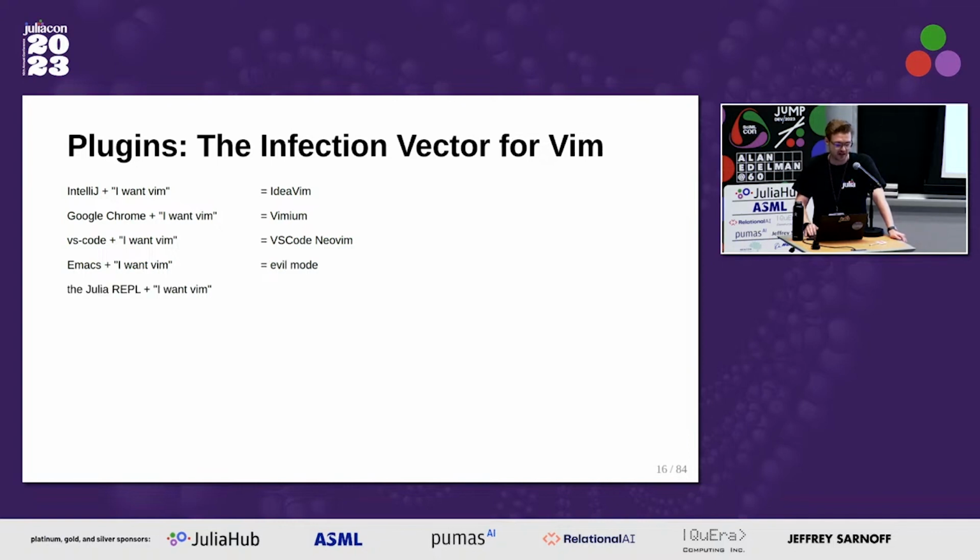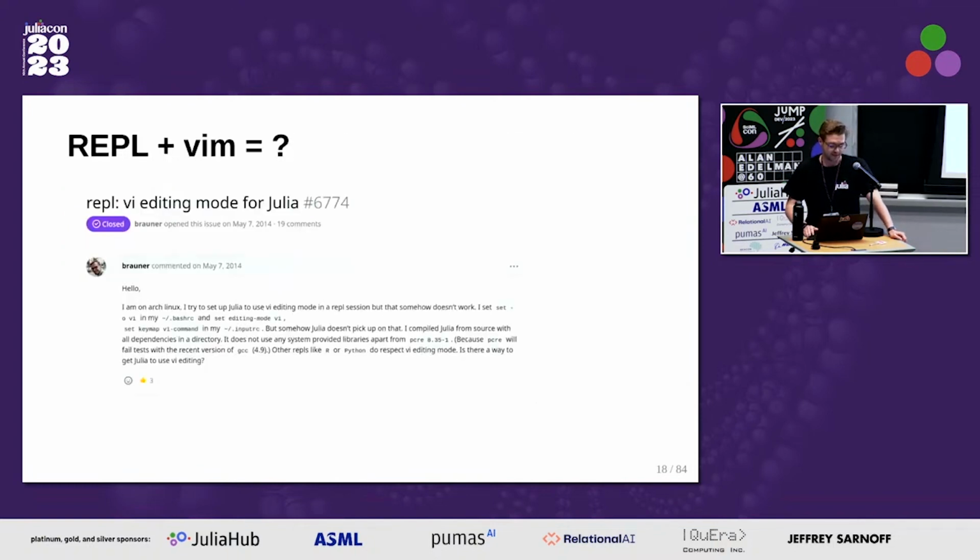So a question that has long persisted in the Julia community is, why isn't the Julia REPL also Vim? And my hope is to show you how VimBindings.jl maybe gives that question an answer. So here are a few posts over the years of community members asking for VI modes as they are used to in Fish Shell or Bash or whatever.